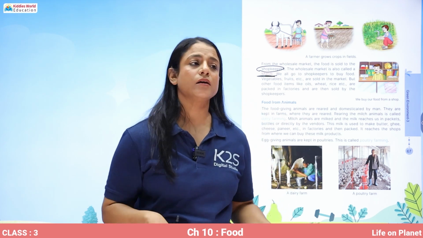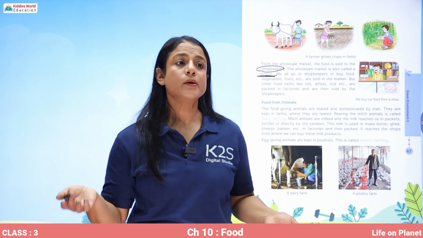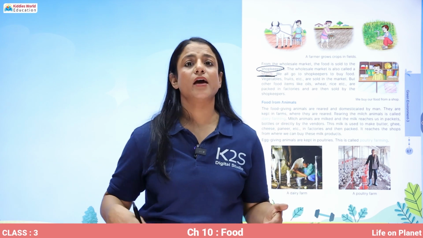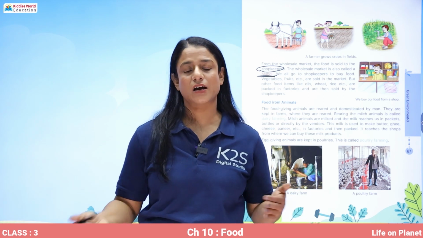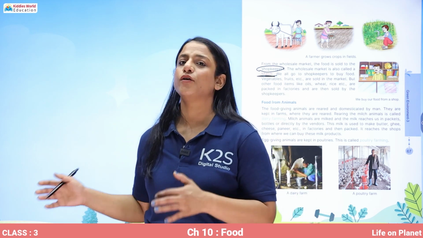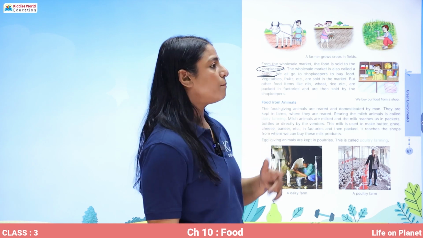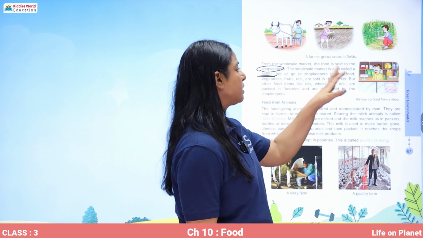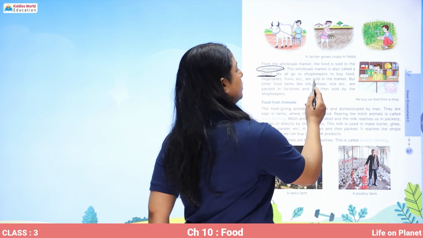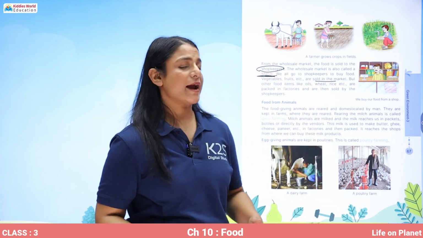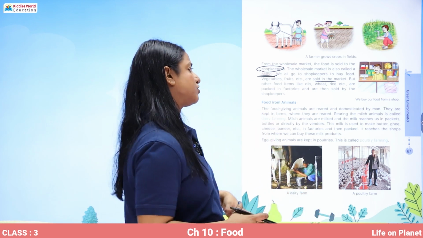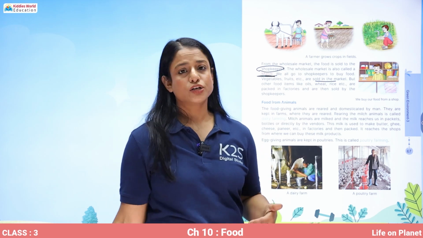A mandi where fruits and vegetables are being sold. A mandi where only the nuts are being sold. A mandi where pulses, grains, cereals are being sold. So different wholesale markets are assigned to different kinds of food coming from the plants. We all go to the shopkeepers to buy food, vegetables, fruits, etc., which are sold in the market. But other food items like oil, wheat, rice are packed in factories and then they are sold to the shopkeepers.